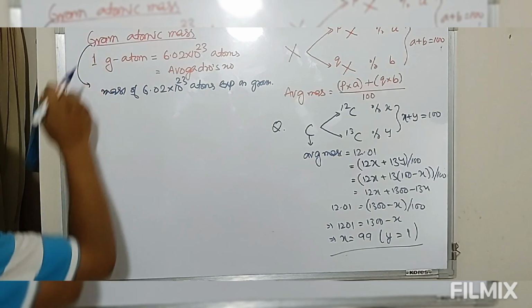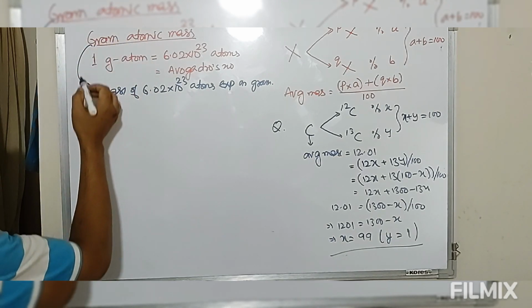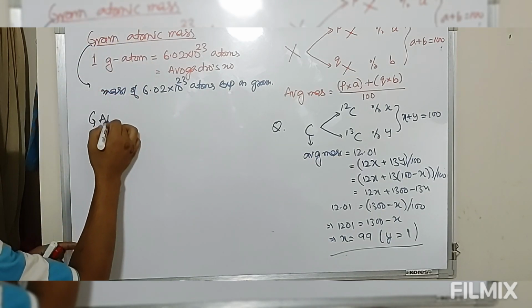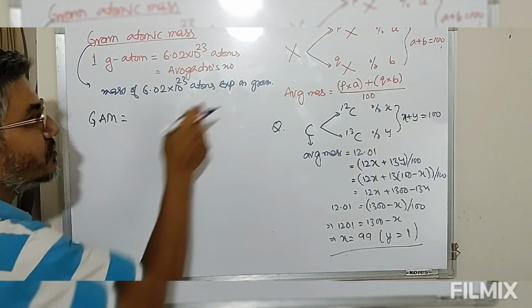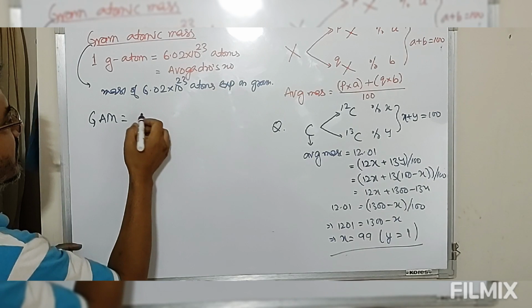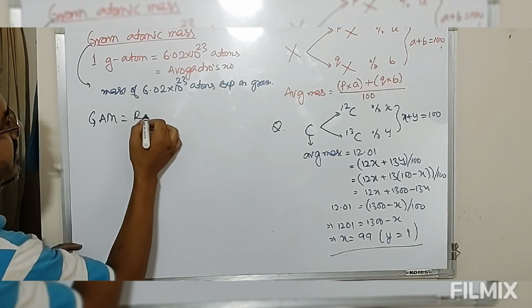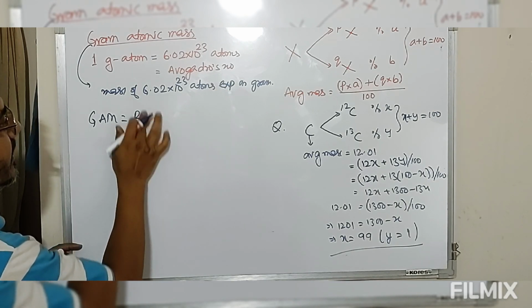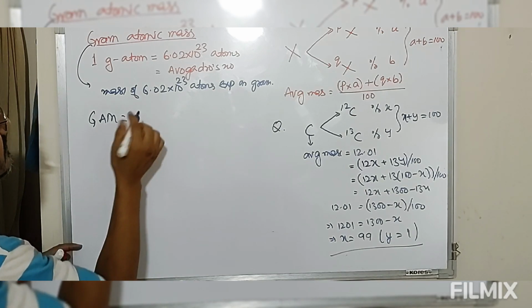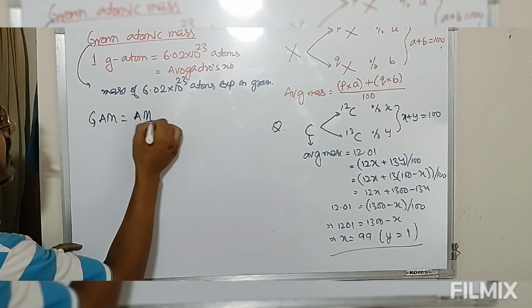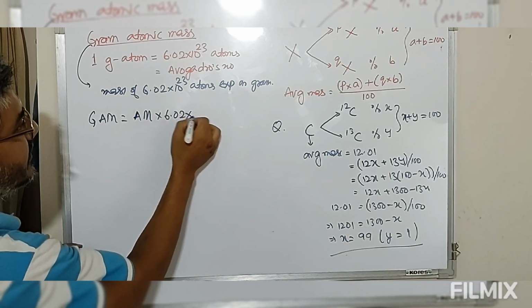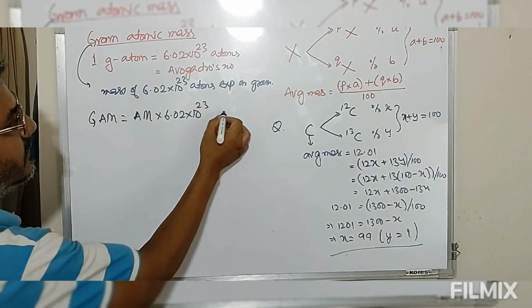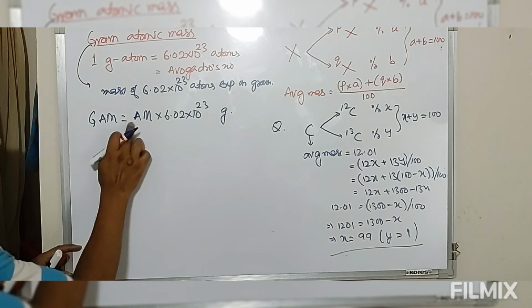Now this gram atomic mass, look at this, is the mass of 6.02 into 10 to the power 23 atoms. The mass of a single atom is the absolute mass. So absolute mass, the mass of a single atom, multiplied by the number of atoms, in terms of gram. Now just look at this.